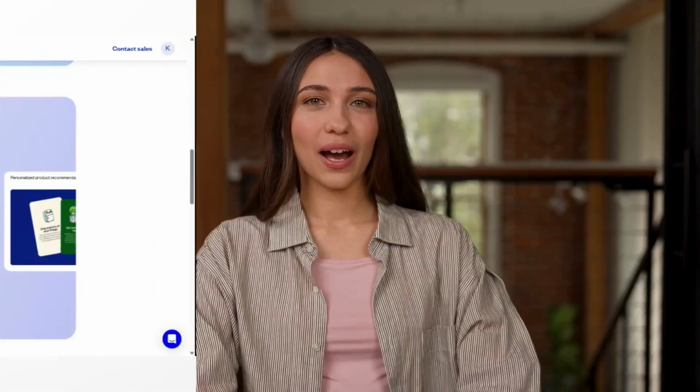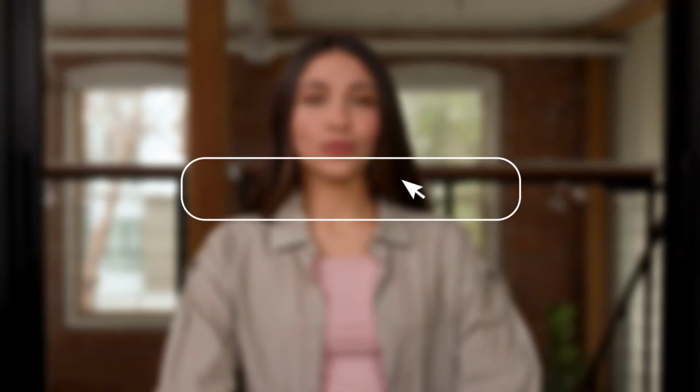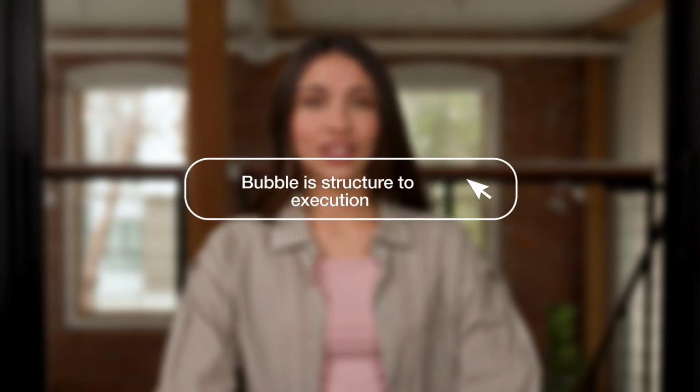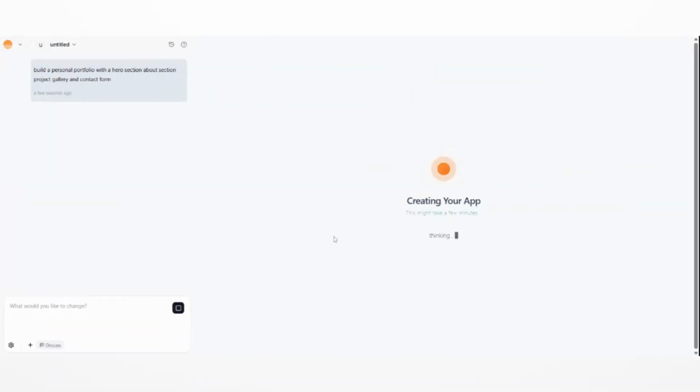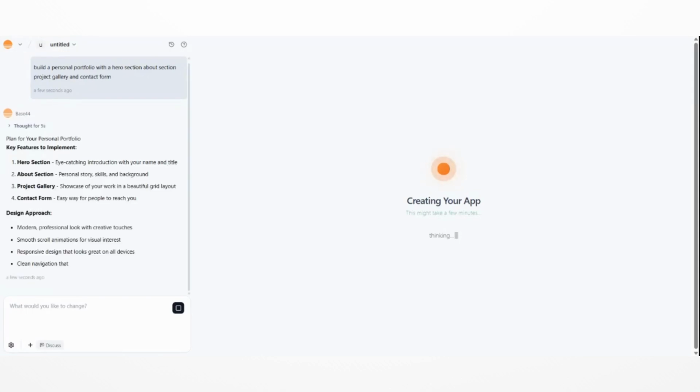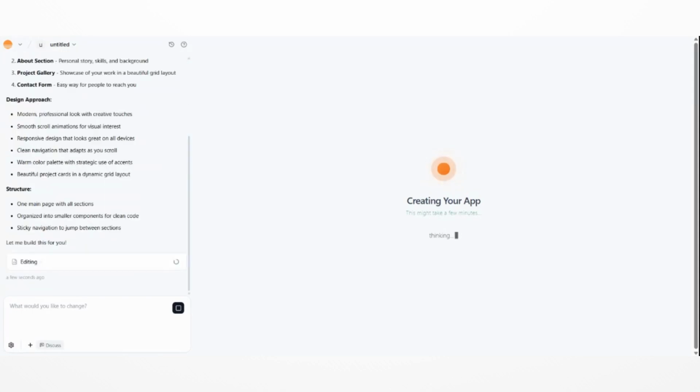Now here is where the mindset difference really shows. Base44 is imagination to execution. Bubble is structure to execution. Inside Base44, you build like a visionary. You explain what you want, and the system fills in the tech details. You do not think about padding, margins, alignments, pixel values, or workflow logic first. You think about what the user experiences, and the platform handles the foundation.